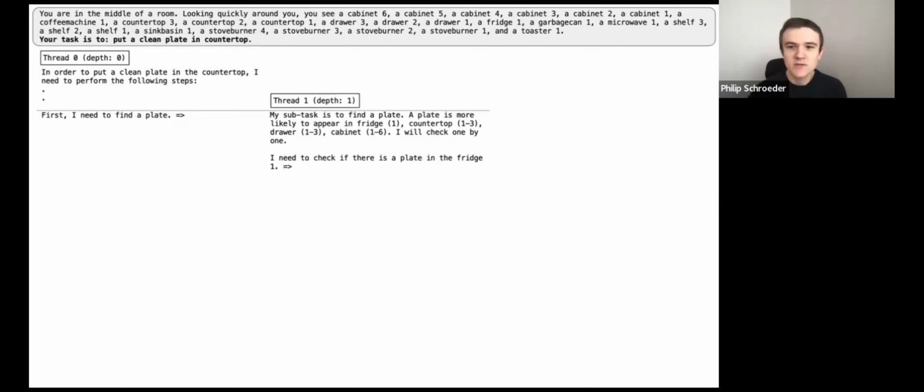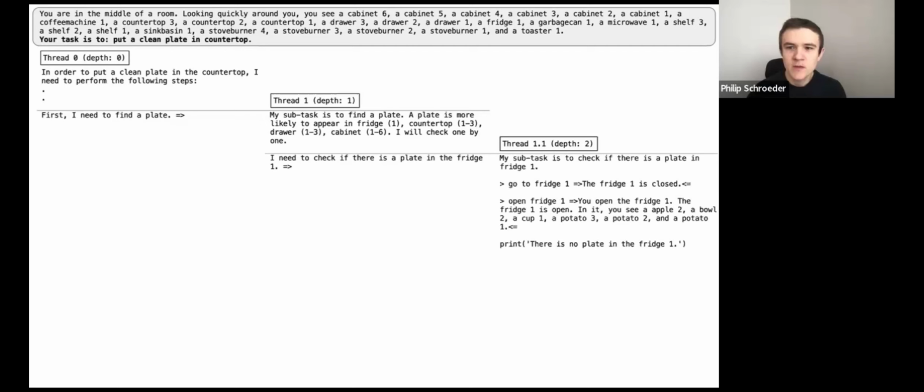Here we see that thread 1 spawns a new thread to check if there is a plate in the fridge. The new thread is thread 1.1. Thread 1.1 is then able to complete this task without spawning any new threads. And importantly, we see that all the complexities of opening the fridge and interpreting what is inside are compartmentalized within thread 1.1 and do not propagate to its parent thread. Instead, the parent thread only sees the task-relevant information returned by thread 1.1, which is that there is no plate in the fridge. To return this information, thread 1.1 uses the print statement shown here at the end of the thread.